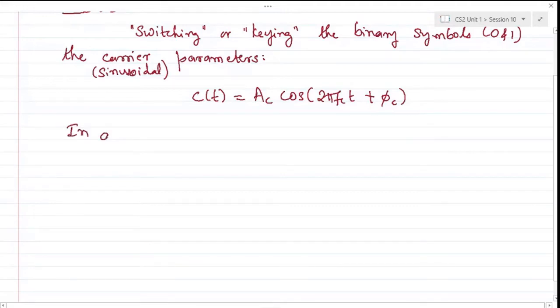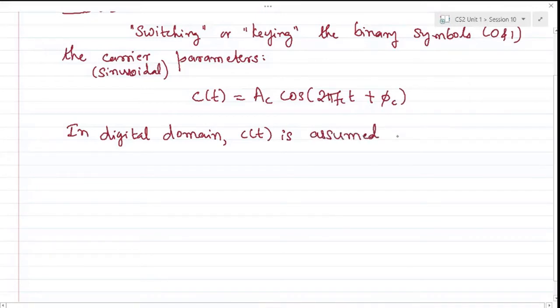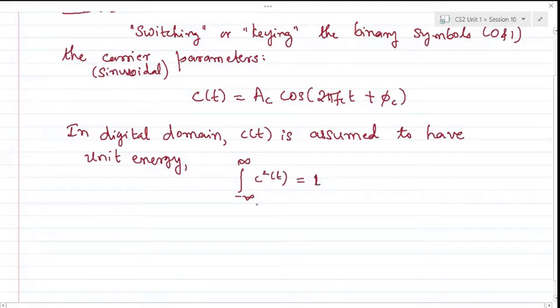In the digital domain, c of t is assumed to have unit energy, because this will help us in mathematical analysis, which is nothing but c square of t would be 1.